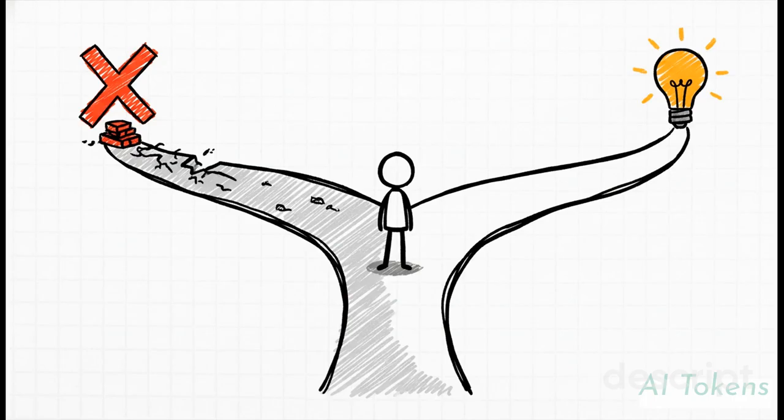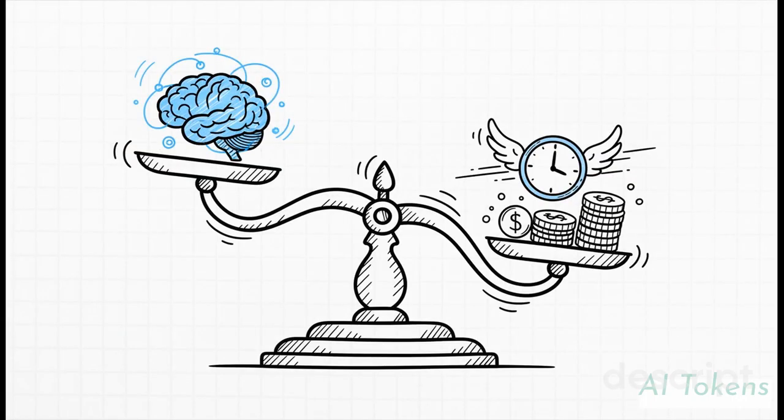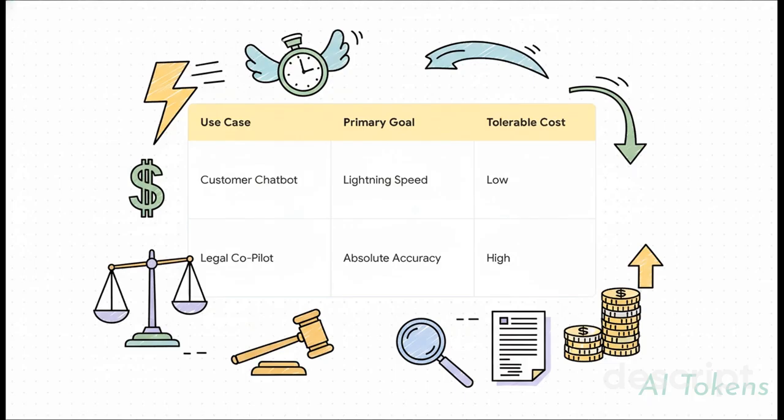It's that critical. Choosing the right one is a constant balancing act. You're always juggling intelligence, speed, and of course, cost. For example, a chatbot has to be super fast and cheap, but for a legal copilot, accuracy is everything.